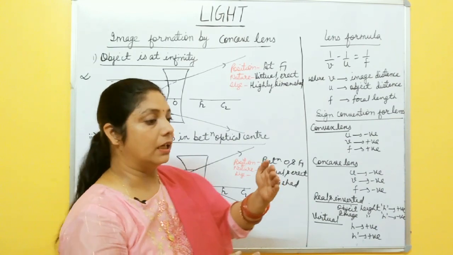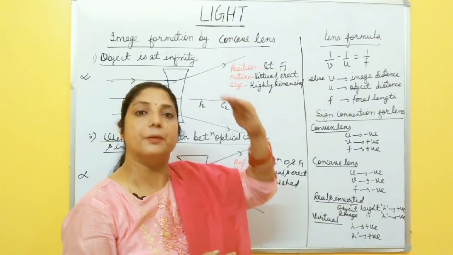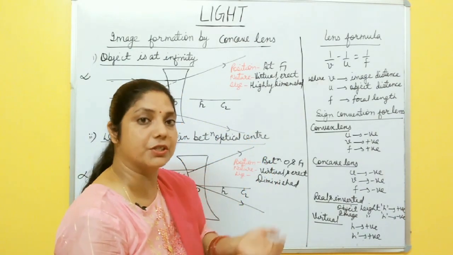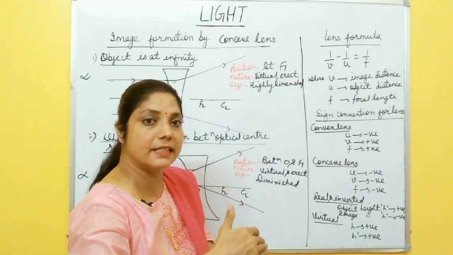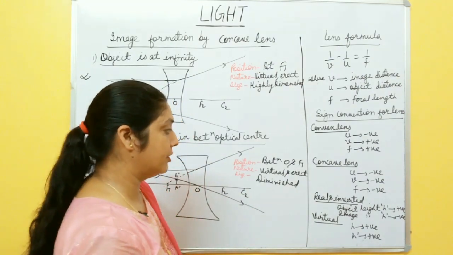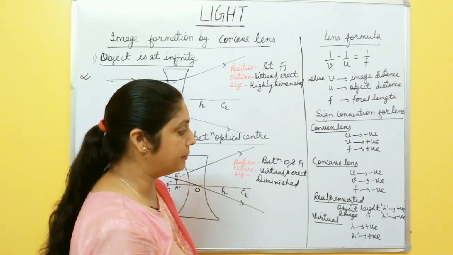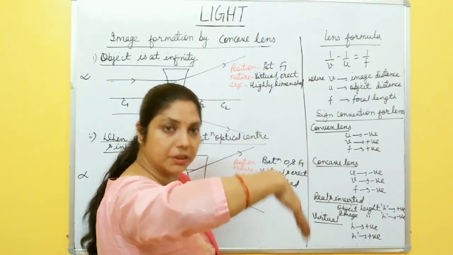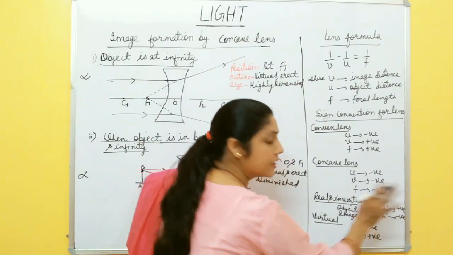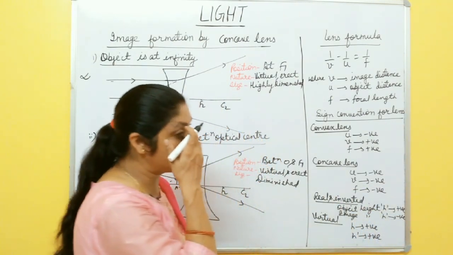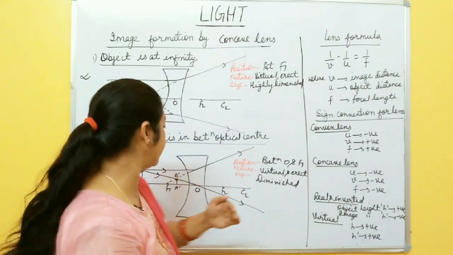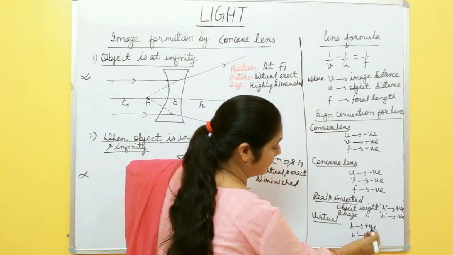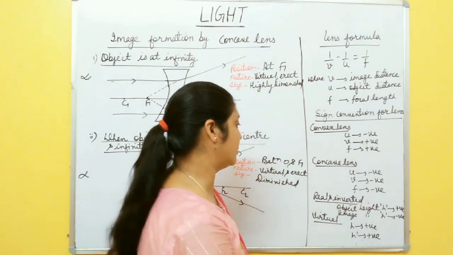Again, if the height of the object is above the principal axis, it should be taken as positive, and if it is below the principal axis, it should be taken as negative. So in case of a real and inverted image, object height is positive and image height, being inverted, is below the principal axis, so it should be taken as negative. Again, in case of a virtual image, both object and image are above the principal axis, so both should be taken as positive, object height also and image height also.